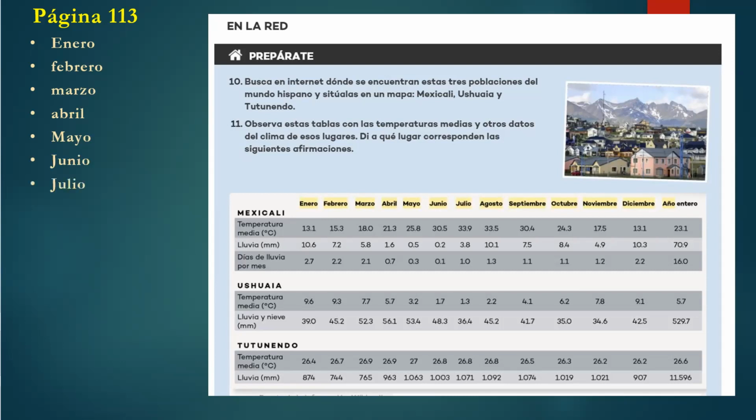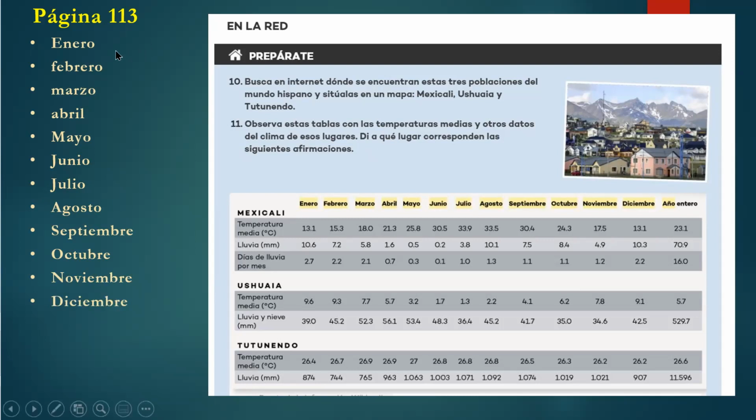julio. You probably can remember Julio Iglesias if you are old enough to remember the father of Enrique Iglesias. His dad was called Julio, an aspiration here, right? Junio, julio, agosto, August, septiembre, September, octubre, October, noviembre, November, December.